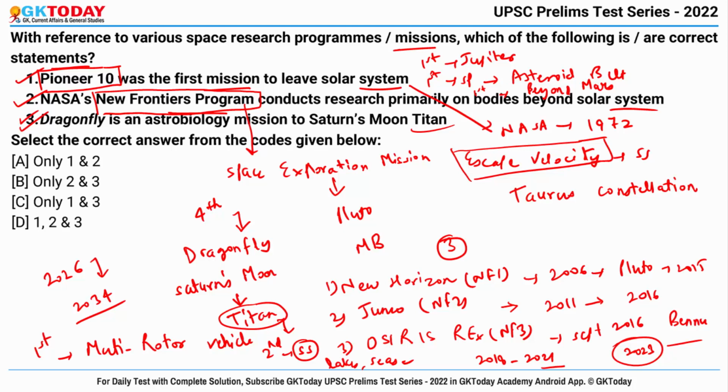Okay, so here the correct answer becomes only 1 and 3, because the second is not correct due to this word "beyond". Because already I have told you that this New Frontiers program is a mission for studying the solar system, not beyond the solar system. Okay, so the correct answer becomes only 1 and 3.